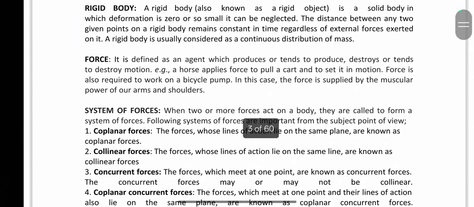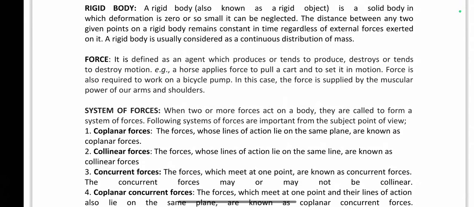So force is something that makes any object in this universe move, or if the body is already moving, sometimes we increase the velocity, and sometimes we use the force to decrease the velocity. For deceleration also we can use force on a body in motion. The force we use can stop the body also, so that is called force.